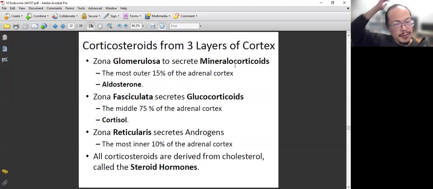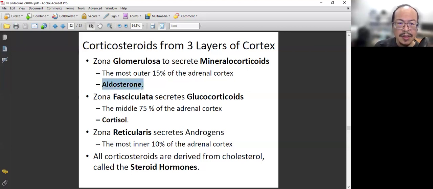In different mammals, there is a different variety of these mineralocorticoids, and in human, the primary one is called aldosterone. Zona fasciculata, the central portion, produces glucocorticoid, and in human, the main glucocorticoid is cortisol.